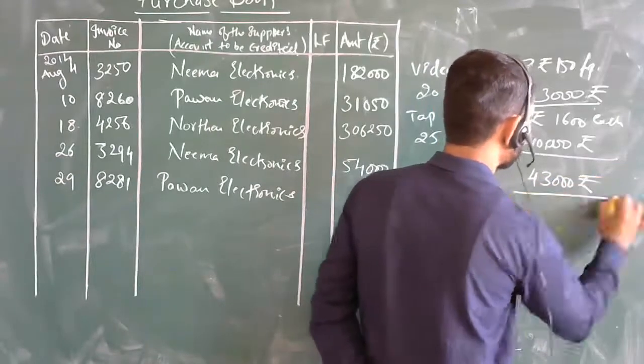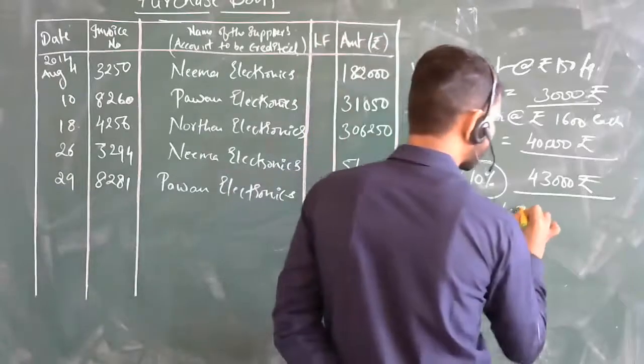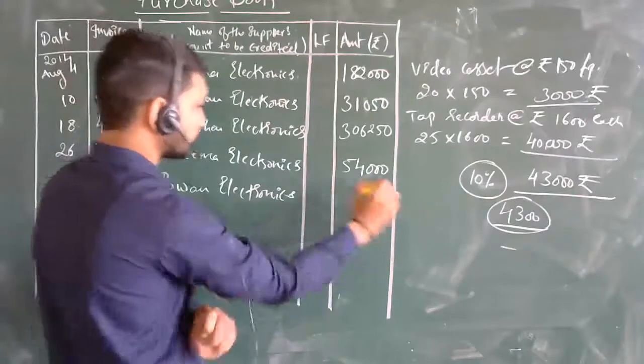Okay, 43,000 total. Any trade discounts? Sir, 10% on purchases. So this 10% is 4,300. Then tell me the final amount. So 38,700, I think. Yes, sir, correct. Okay, so just tell me the total of this.